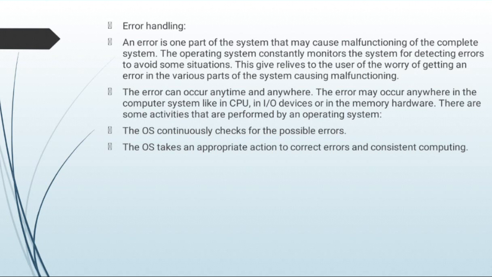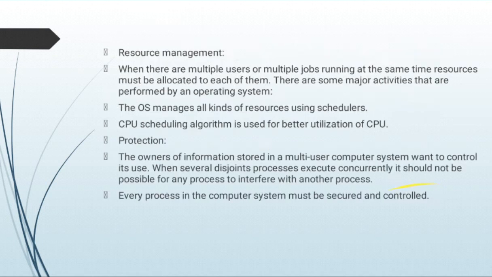The error may occur anywhere in the computer system, like in the CPU, input-output devices or the memory hardware. There are some activities performed by the operating system. Next one, the operating system continuously checks for possible errors. Next one, the operating system takes action to correct the error and ensure consistent computing.